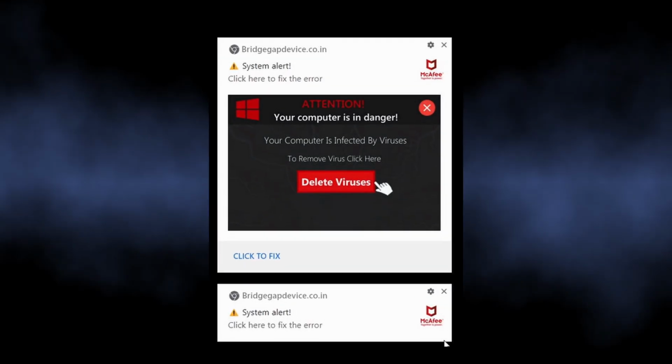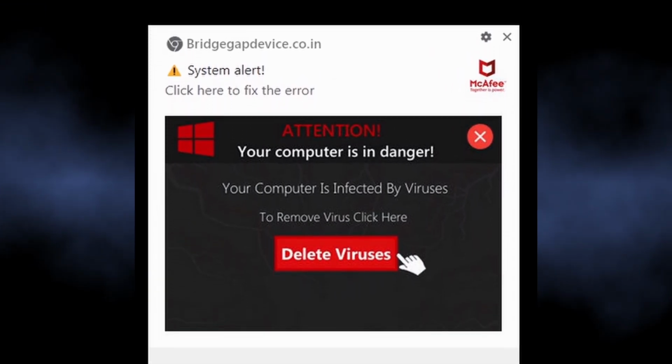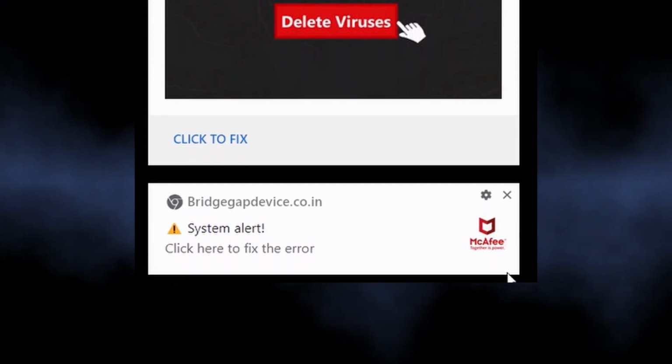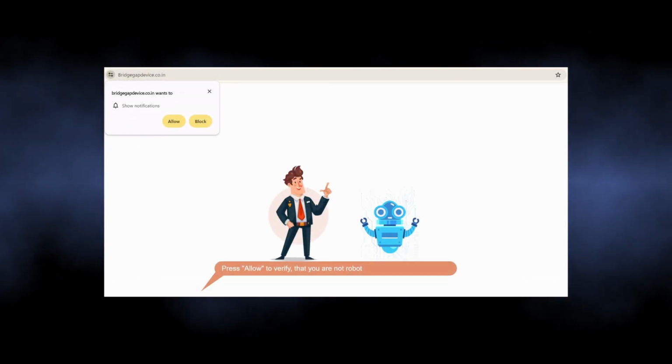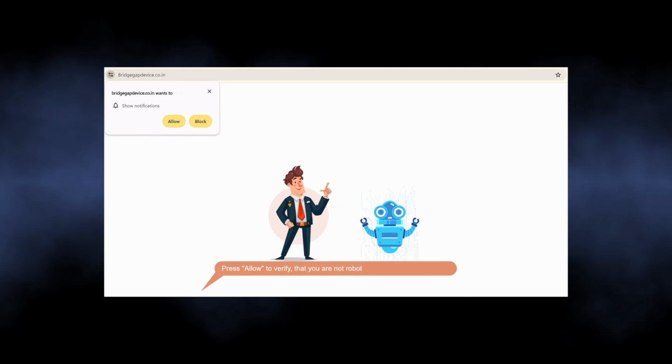The notifications from Bridge Gap Device Co.in are part of a malicious campaign that targets people by showing them dozens of unwanted advertisements. It abuses the legitimate browser mechanism of push notifications to show advertisements, not only in the browser itself but also in the system notification bar.